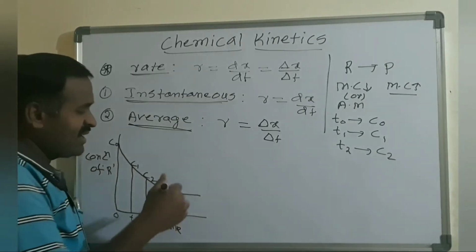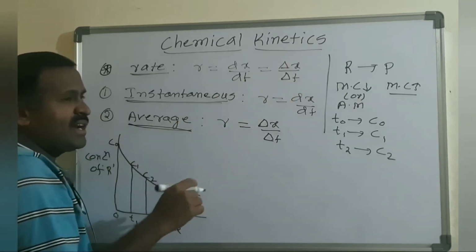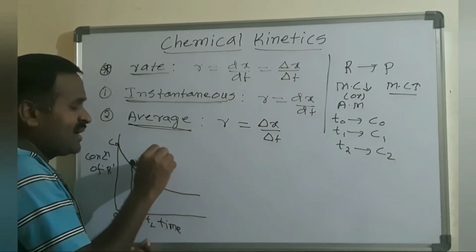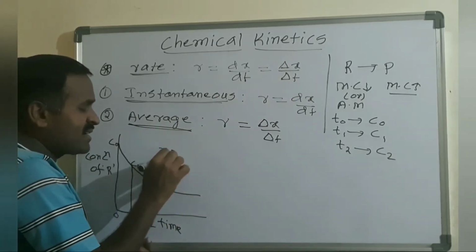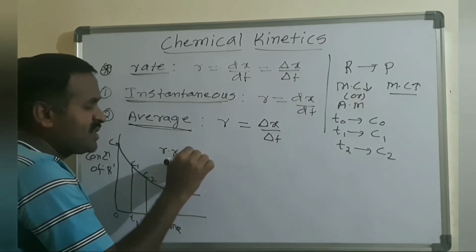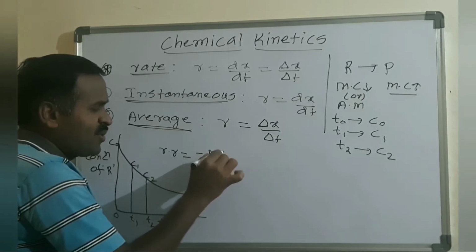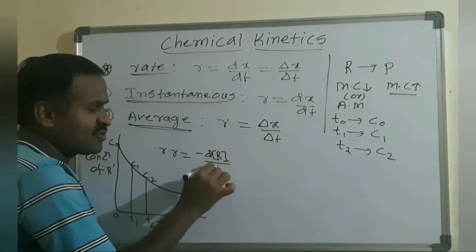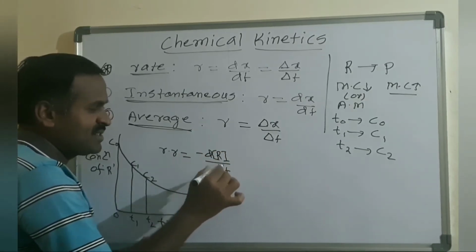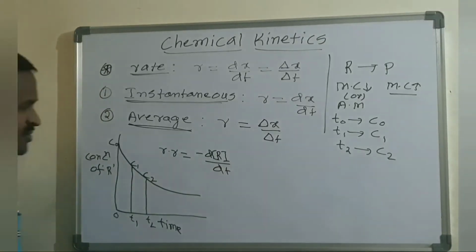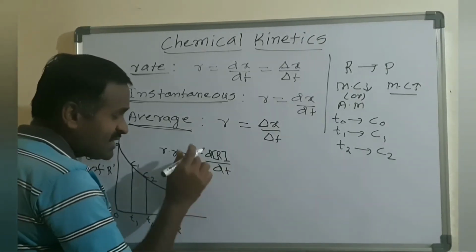If we write the rate law, or the differential rate law, the rate of the reaction is equal to minus d[R] by dt, where R is a molar concentration written in square brackets with respect to time. Why did I write this minus sign?